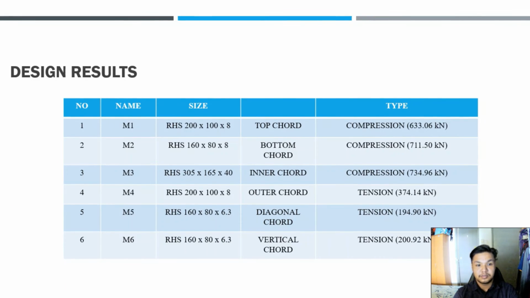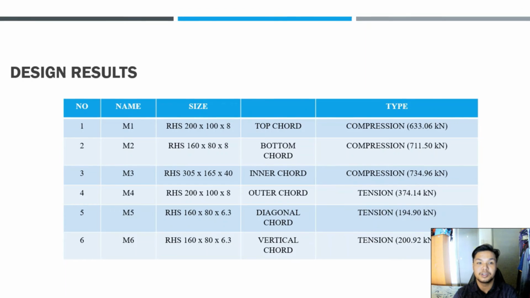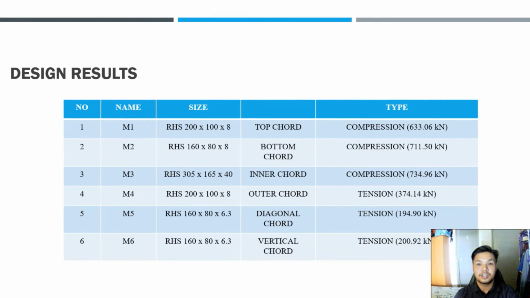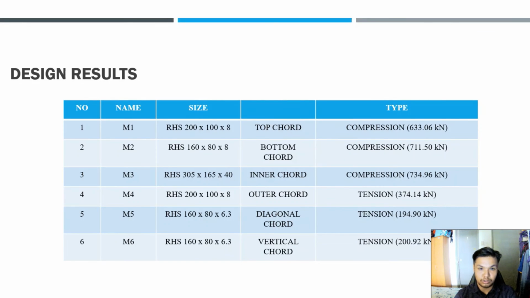From the design results from the software, it is found that the M1 member, the top chord, is rectangular section 200 x 100 x 8, a compression member with a load of 633.06 kN. And the bottom chord member, known as M2, has been proposed to use size rectangular section 160 x 80 x 8 with a compression load of 711.50 kN. For the inner chord, we use rectangular section 305 x 165 x 40 for a compression member, with a load of 734.96 kN.